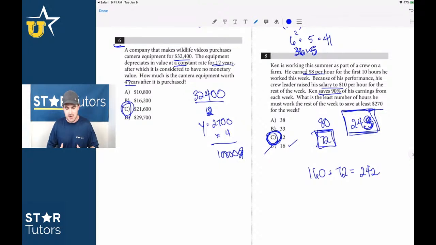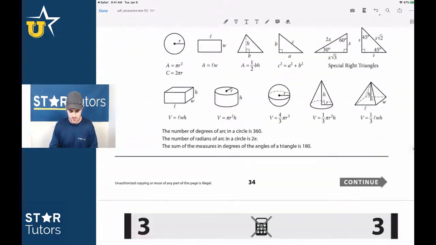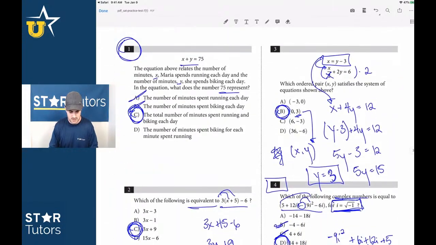I think it would have to be the next one up, right? If you work 22, technically I think you could work 17 hours at that $10, but I think it just has to be anything greater than 16. Because when I did 16, that's what I was struggling with on number 8. When I did 16, it was like 242 was really close. It's 232. I kept thinking it was 242, and so I was struggling with why that was so close. I had made a simple mistake, and now I definitely think it's C. Let's go back to the top. Okay, so sorry guys.